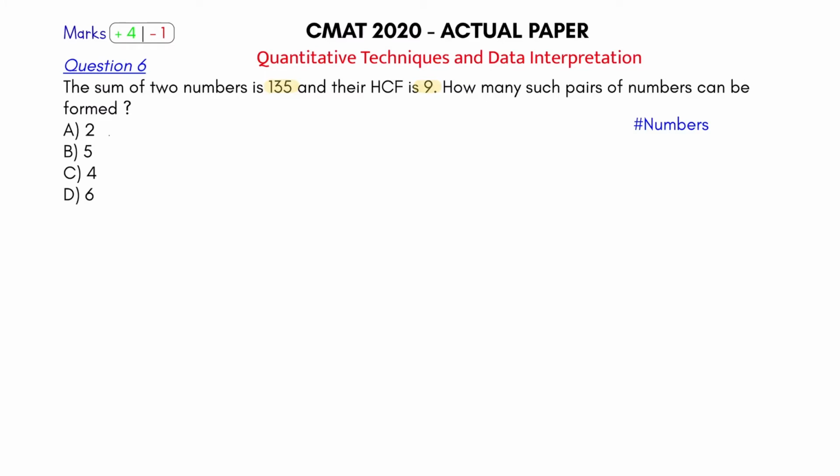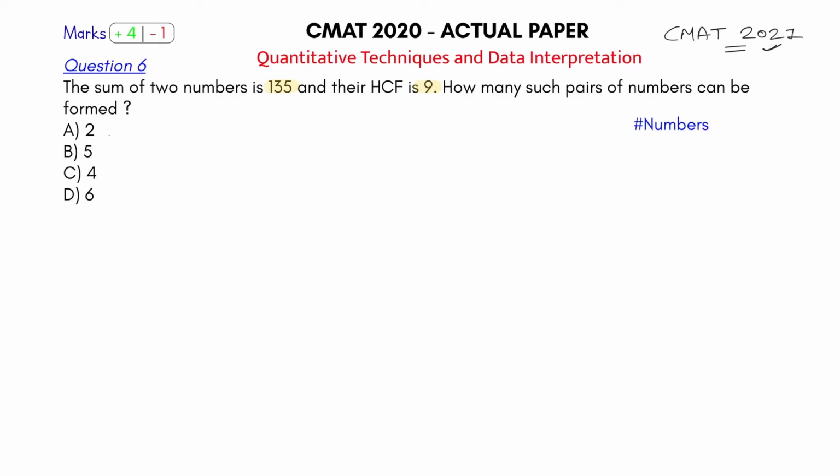Okay, so if you had done the basics class which we had uploaded on our YouTube channel of Storyboard for CMAT 2021, you can see the crash course for that, 99 percentile in 99 days. In this numbers chapter we have explained quite clearly how to use this formula. So what is the formula?